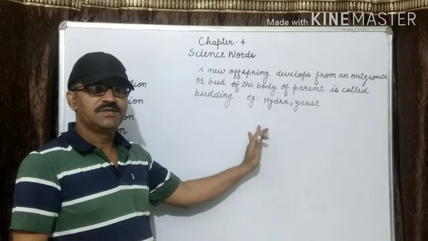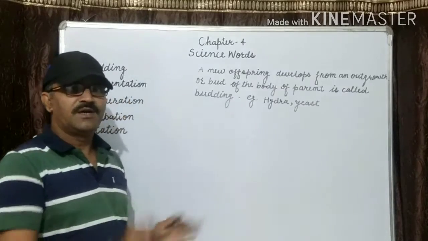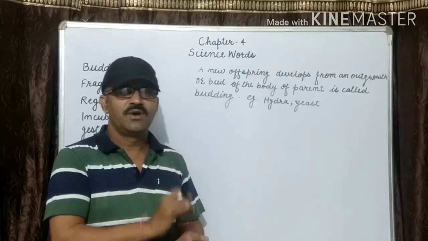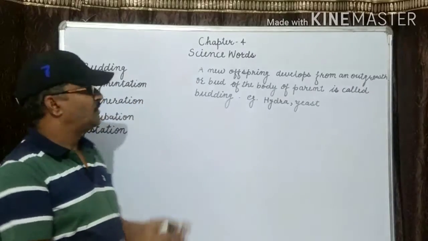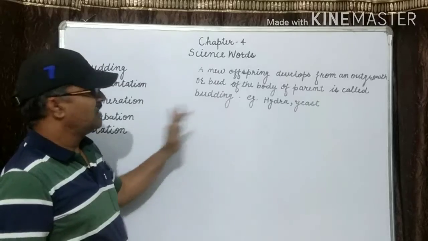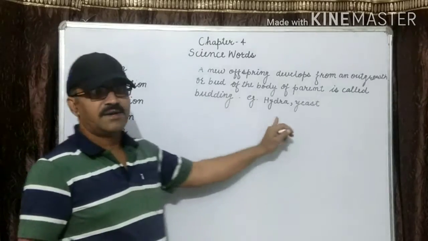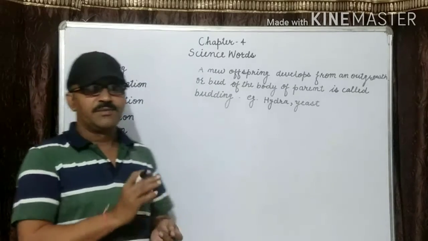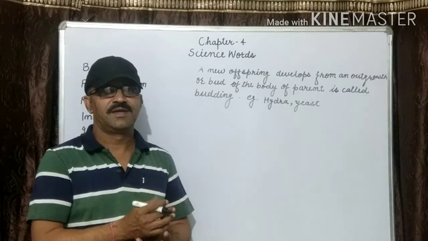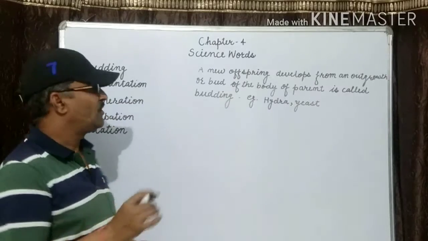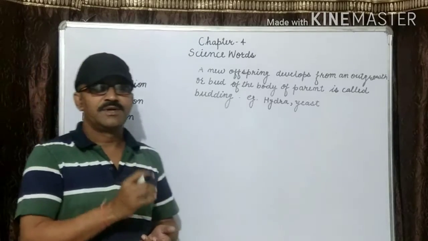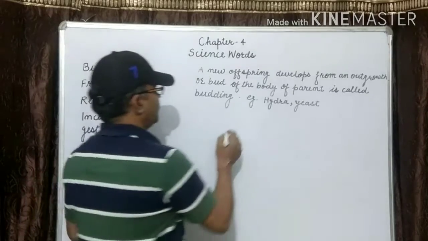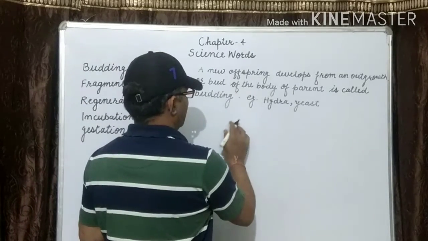Is this definition clear? What is the meaning of budding? A new offspring develops from an outgrowth or a bud of the body of the parent is called budding. For example, hydra and yeast. Hydra and yeast reproduce by budding. A bulb-like projection formed on the body of an organism is known as a bud. Now you see with the help of the diagram.